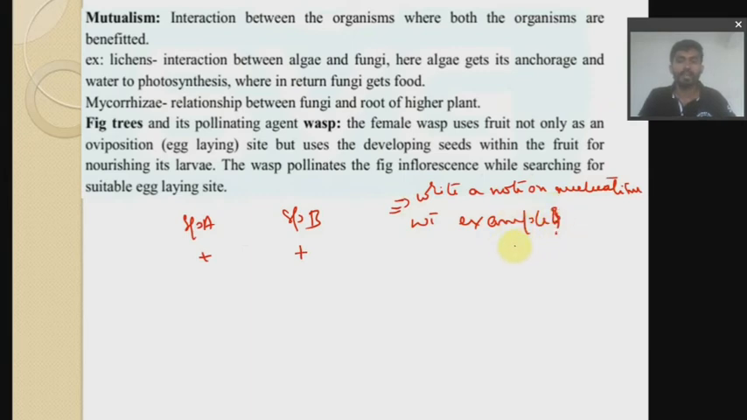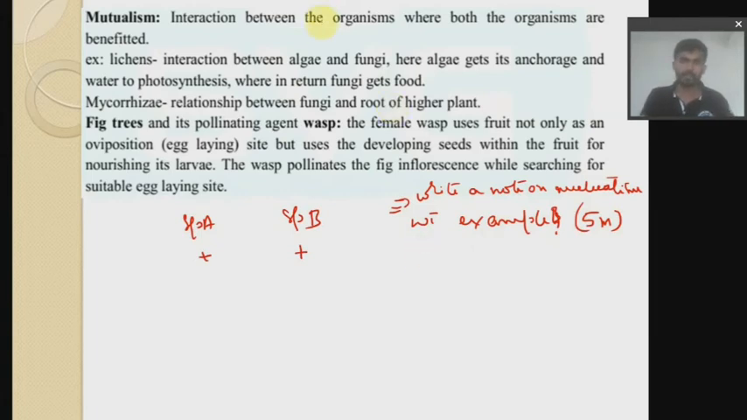Now this is itself a 5-mark question. Remember that this is itself a 5-mark question. Or they may also ask, "Define mutualism, explain mutualism with example." So this is also a 5-mark question. Mutualism itself can be asked as a 5-mark question.